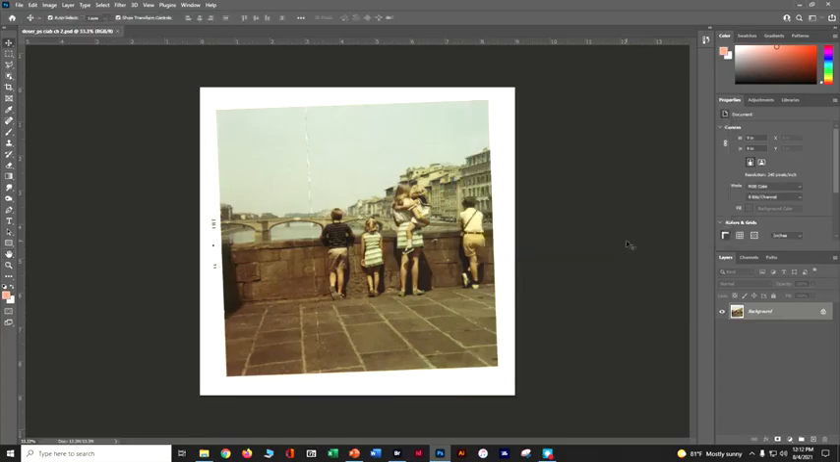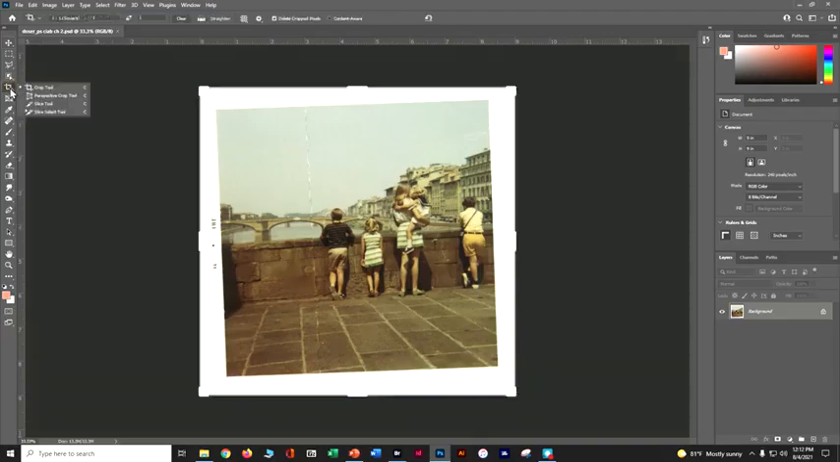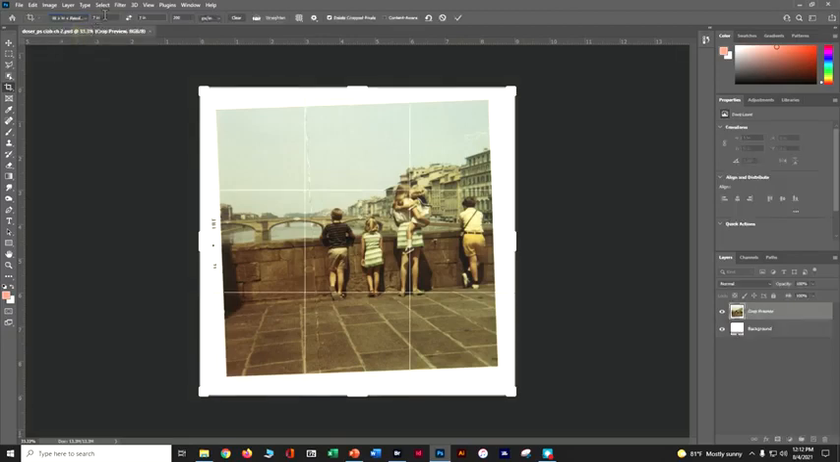All right, so the first thing we're going to do is crop. We're going to use the crop and straighten function. If you go to your toolbar, go to the fourth one down. We're going to go up here to our control bar, and we want to do the W by H by resolution. We want 7 inches by 7 inches, and we want 200 pixels.